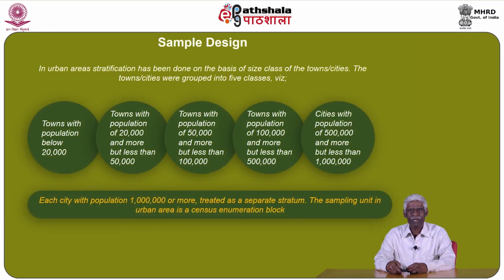In the case of urban areas, stratification has been done on the basis of size class of the towns or cities.